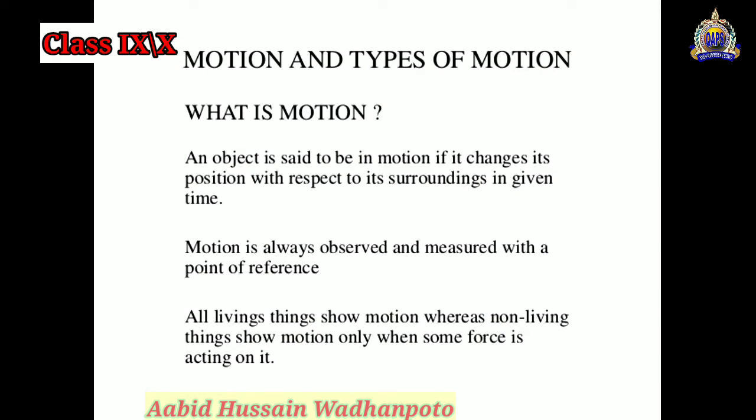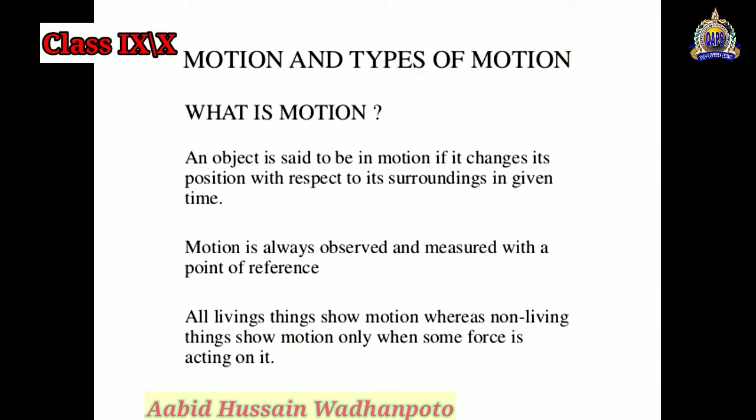An object is said to be in motion if it changes its position with respect to its surrounding in a given time. It means if any object changes its position according to the surrounding, then it is said to be in motion. So all the things around us, if they are changing their positions, then we can say that these things are in the condition of motion.